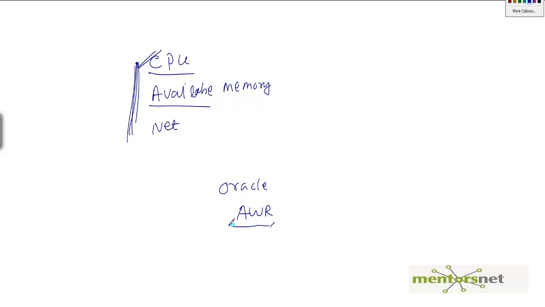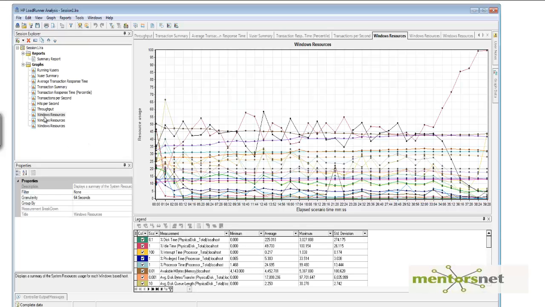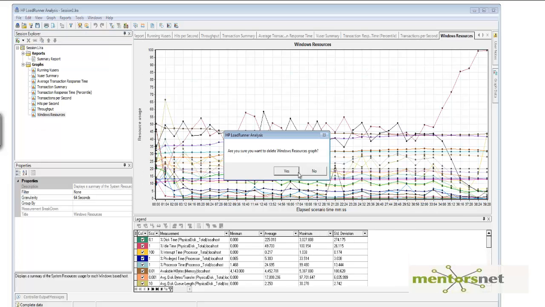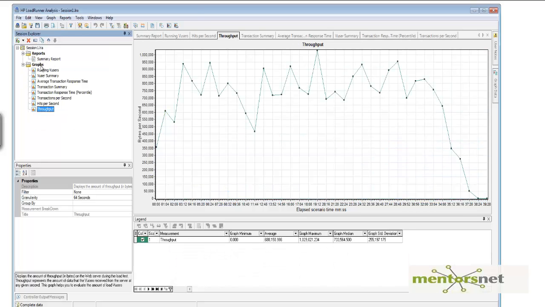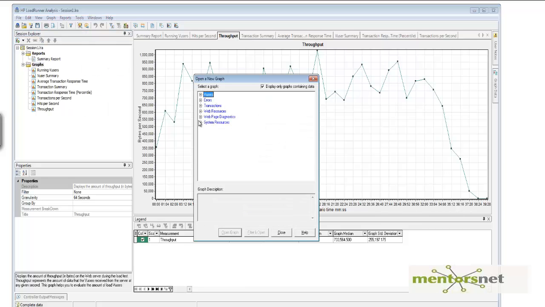However, in this graph, I'm very confused. So what I'm going to do is delete these graphs. Delete item. Okay, all the Windows resources are deleted, so let's add a new item.